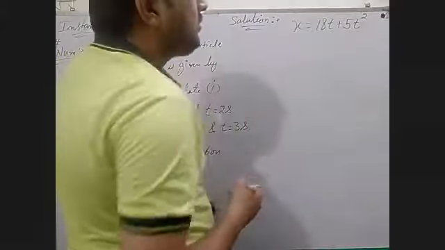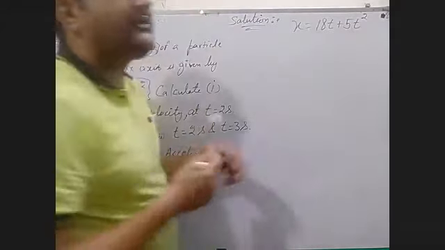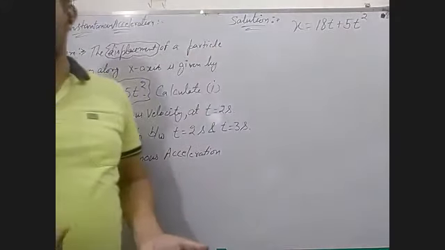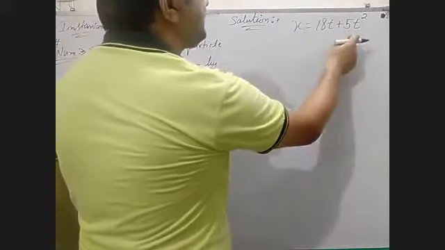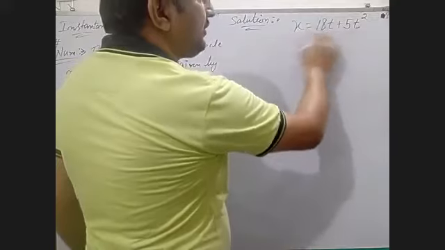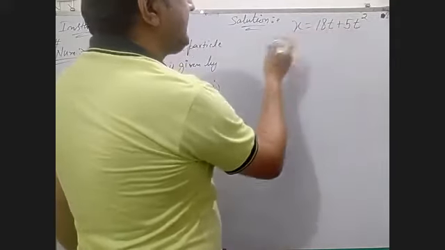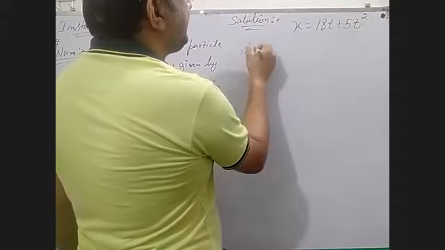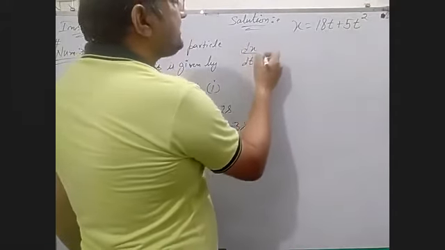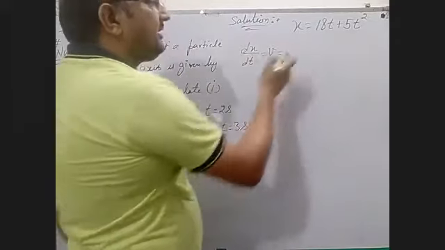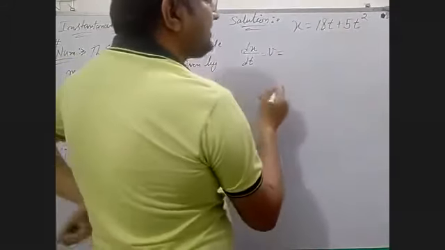Then how can you convert this displacement into velocity? By differentiation. If we differentiate both the left hand side and right hand side, this term becomes dx by dt. With respect to time, distance upon time is what? Velocity. Now take the differentiation.